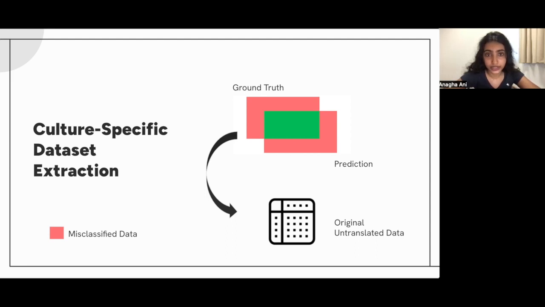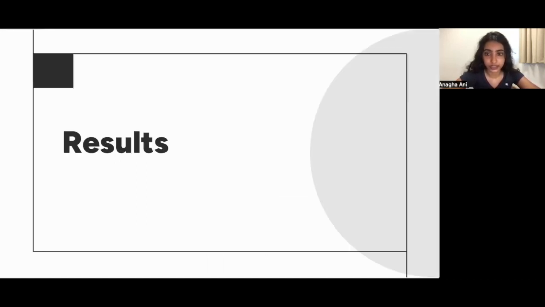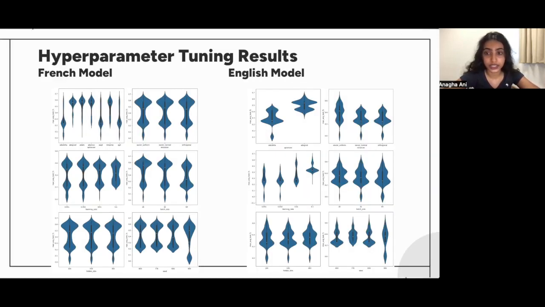Following the key hypothesis, the next step was the extraction of the culture-specific sub-dataset in each language. The predictions of the model were compared against the true labels generated by the language-specific SenticNet API, and the misclassified data points were extracted, and the original untranslated text forms the two culture-specific sub-datasets. This leads me to the next section, where I will detail the results of the investigation.